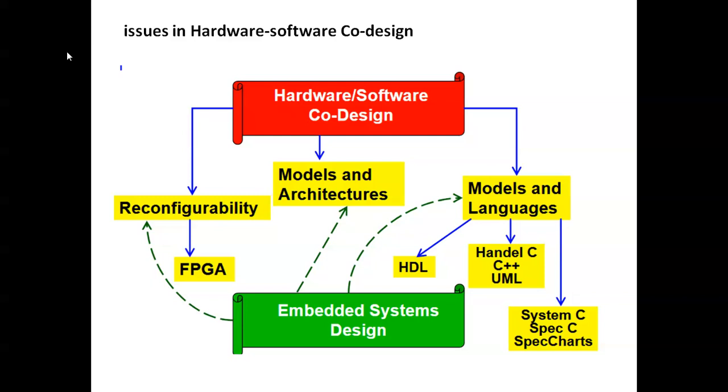So models and languages. So embedded system design. These are the cycles they are facing. So languages based on C, C++, VML, and SystemC, and also they have the hardware languages, hardware description languages, Verilog, VHDL, and then models and architectures. So these are the steps they have to follow to complete the embedded system design.